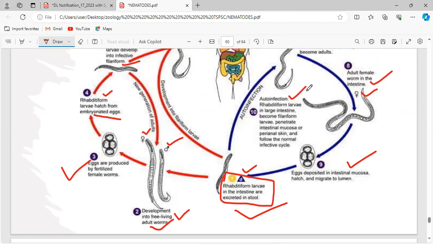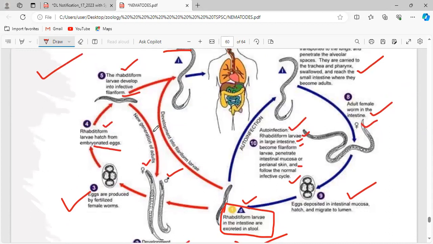What does auto-infection mean? It means this rhabditiform larva, which is present in the large intestine, will be converting into the filariform larva. Okay. Now it penetrates the intestinal mucosa or the perianal skin and follows the normal infective life cycle.